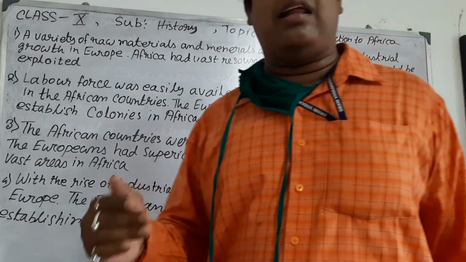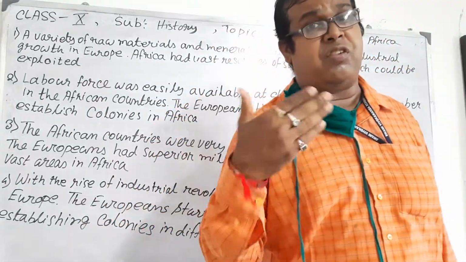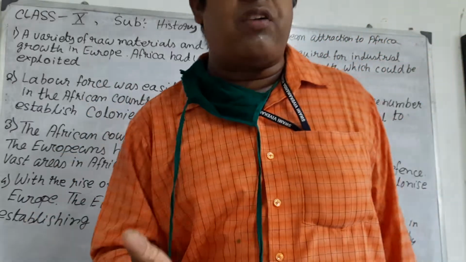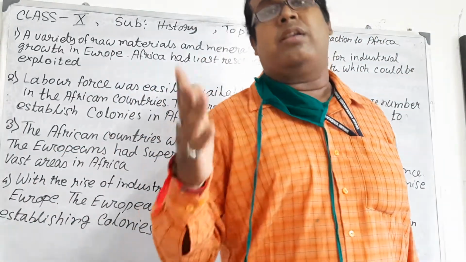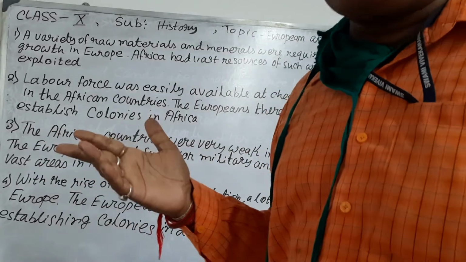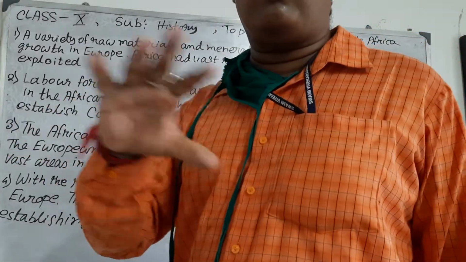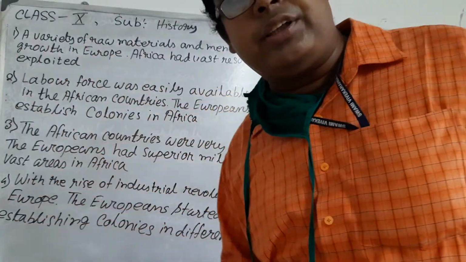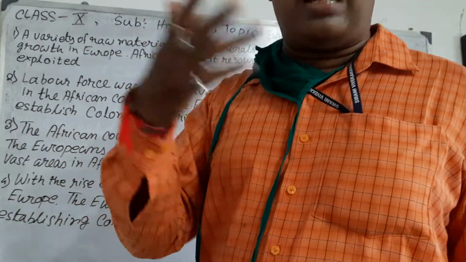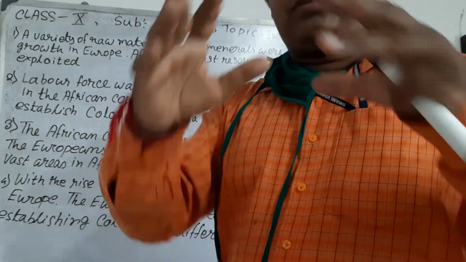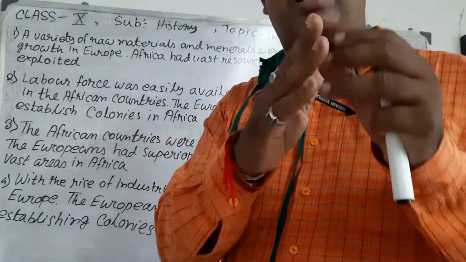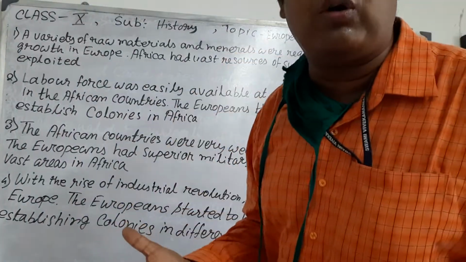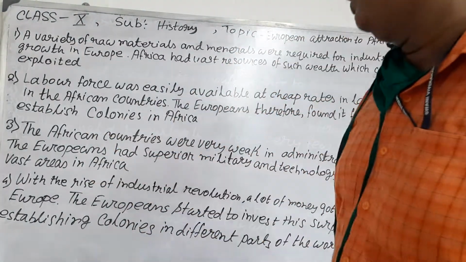Later European countries, mostly England, France, Germany and Italy, created colonies. South Africa and Zimbabwe, whose previous name was Rhodesia, were colonized by England. Cameroon was colonized by Germany. Like this, all the European nations cut up Africa and distributed it among themselves, making colonies.